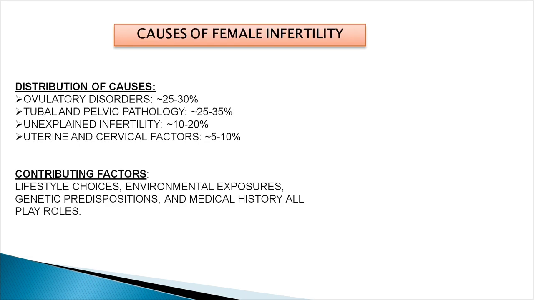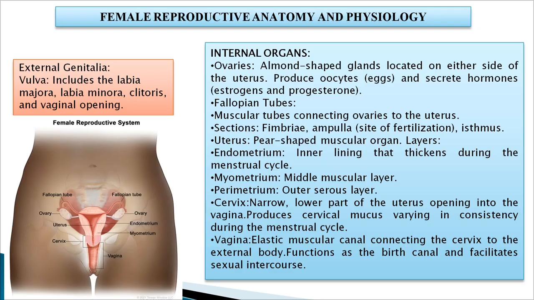There are multiple causes of female infertility. Ovulatory disorder affects 25 to 30%, tubal and pelvic pathology 25 to 35%, unexplained infertility contributes around 10 to 20%, and uterine and cervical factor contributes 5 to 10%. Other contributing factors are lifestyle choices, environmental exposures, genetic predispositions, and medical history. All of them play a role.